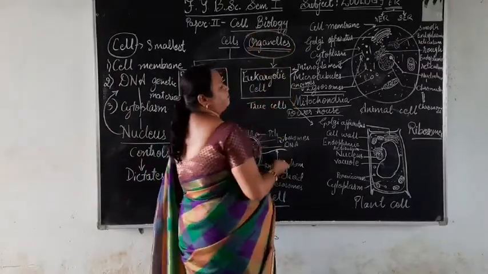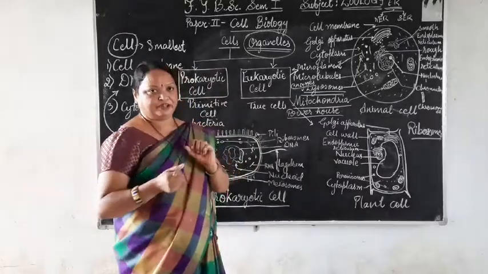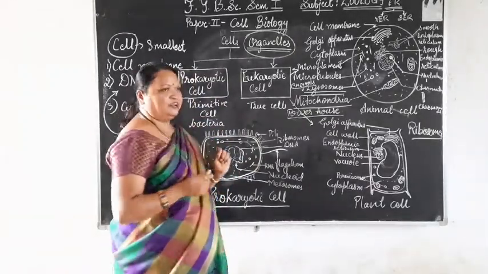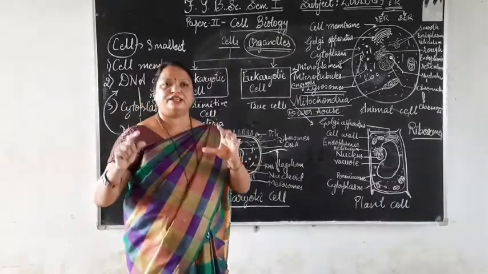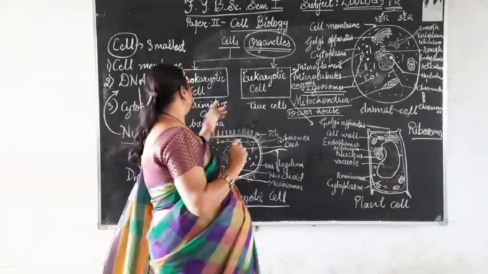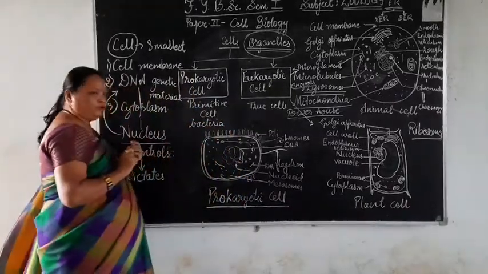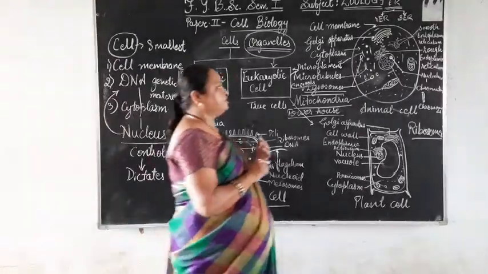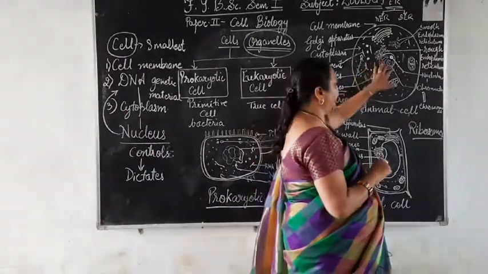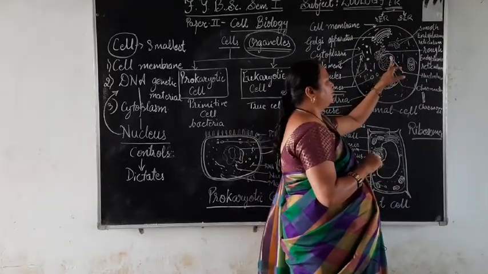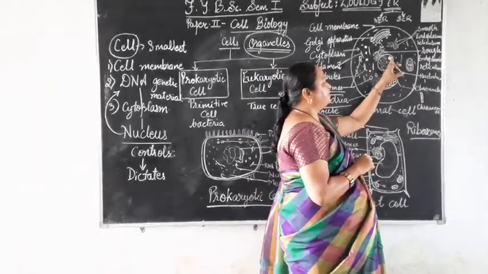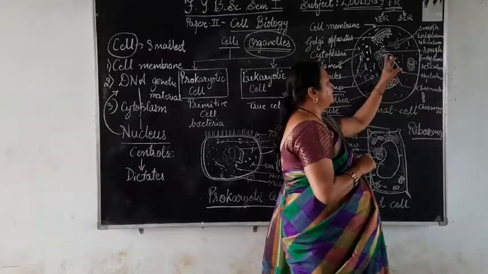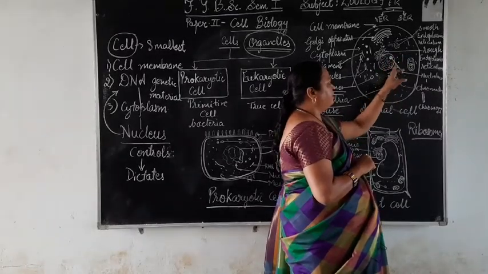Organelles are nothing but small organs present in the cell, each of which does a particular function. First, we will talk about the nucleus. Nucleus contains the chromatin material, which is in the form of tangled DNA, and the nucleolus. This is the nucleolus, and this is the nucleus surrounded by a nuclear membrane.